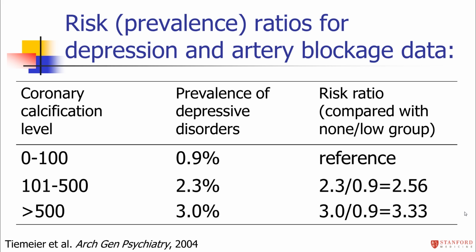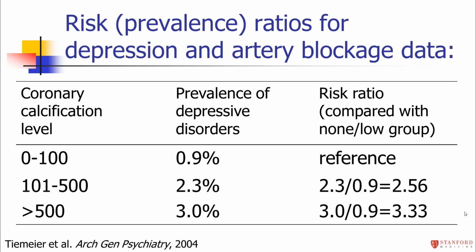So you can see that as you went up in the coronary calcification levels, you're going up slightly in the prevalence of depressive disorders. To calculate the risk ratios here, we have to pick one of the groups to be the reference group. So I'm going to pick the lowest coronary calcification group. That also has the lowest prevalence of depressive disorders, so it makes sense to make that the reference group. To calculate the risk ratio for the medium group compared to the low group, I'm going to divide the 2.3% by the 0.9%. I get a risk ratio of 2.56.